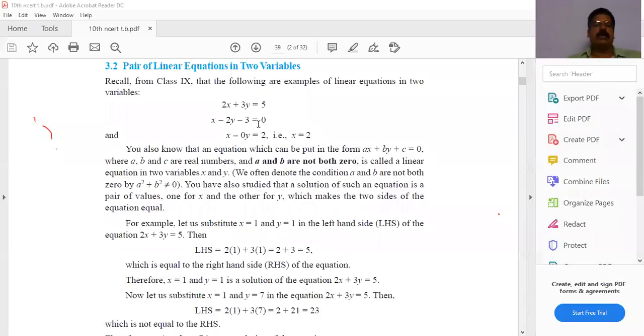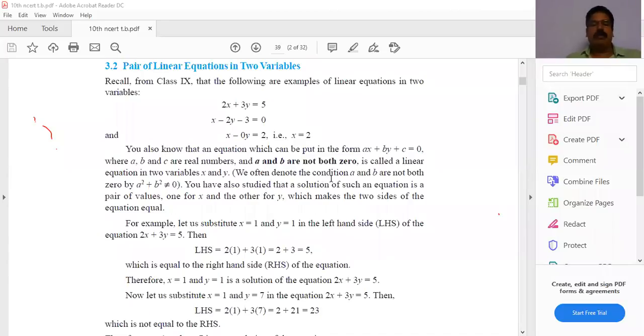Now we are going to explain pair of linear equations in two variables. The examples are here: 2x plus 3y plus 5 equal to 0 and x minus 2y minus 3 equal to 0. Now the general form of a linear equation in two variables is ax plus by plus c equal to 0, where a, b, c are real numbers and a and b are not both 0, is called a linear equation in two variables x and y.